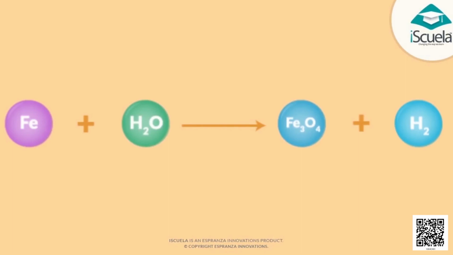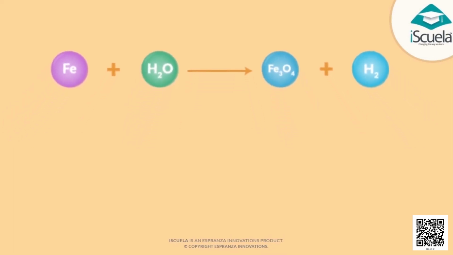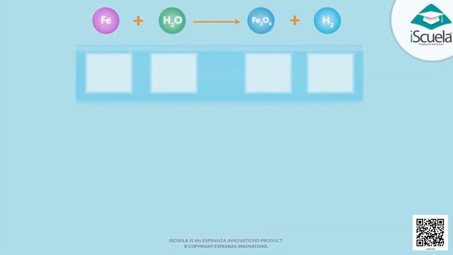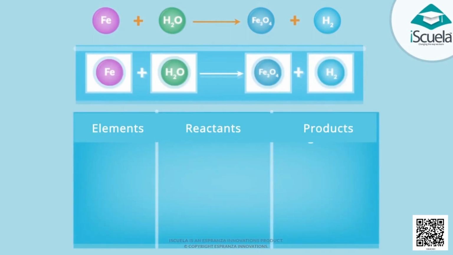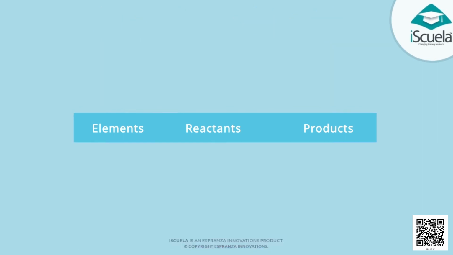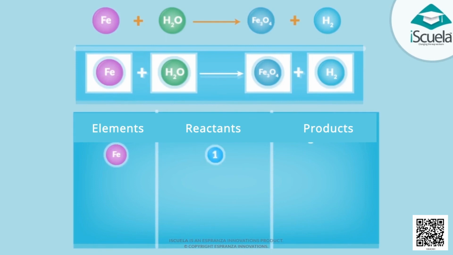Before balancing a chemical equation, first we should know the atoms participating in the reaction, their quantity in reactants and products, and write this information in the form of a table. In this chemical equation, our reactants are Fe, iron, and H2O, water, and the products are Fe3O4, ferric oxide, and